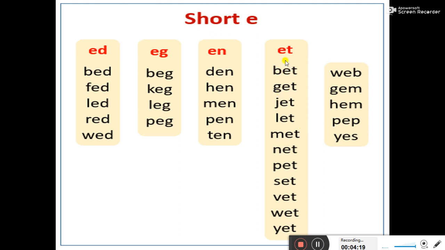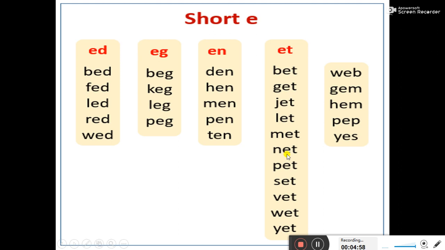Now in the next column, all the words consist of et in the last. So let's see how they will be pronounced. First one is B E T, bet. G E T, get. J E T, jet. L E T, let. M E T, met.